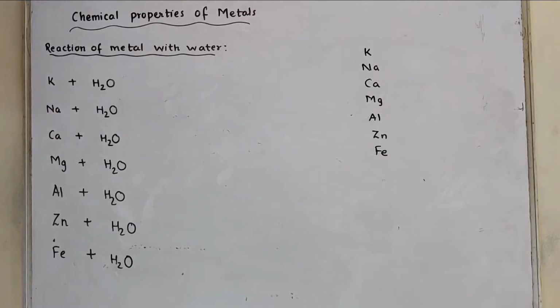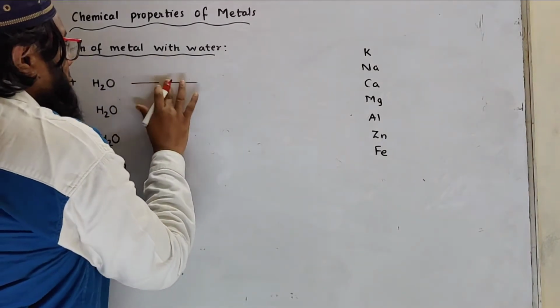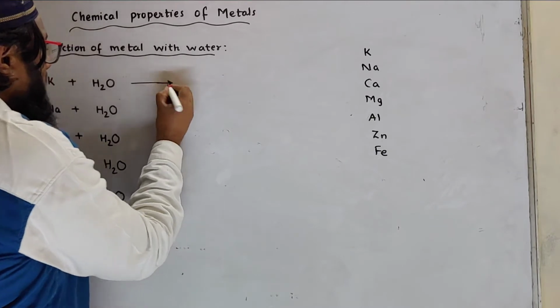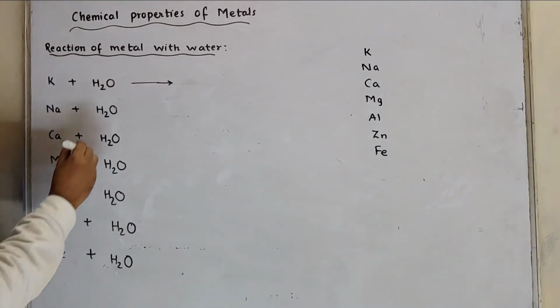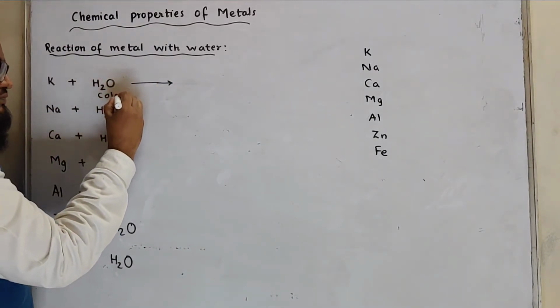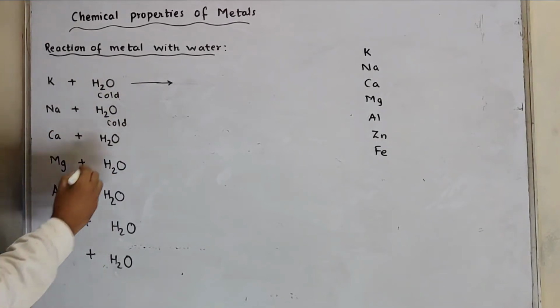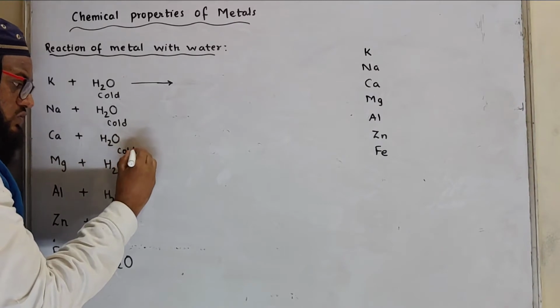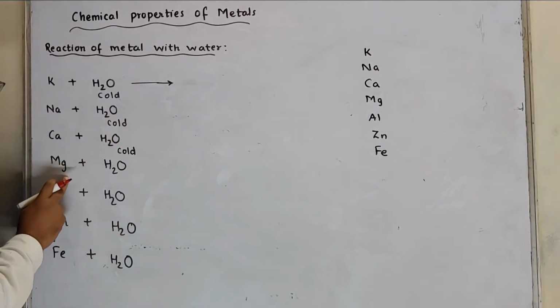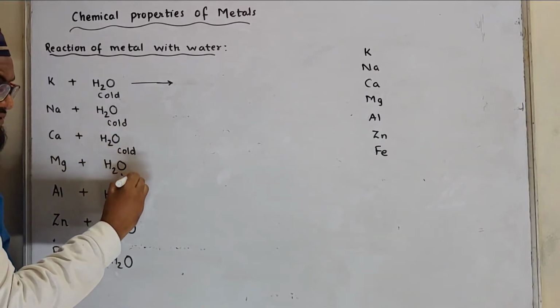But potassium reacts with water. Which water? Cold water. Sodium reacts with which water? Cold water. Calcium also reacts with cold water. But magnesium reacts with hot water.